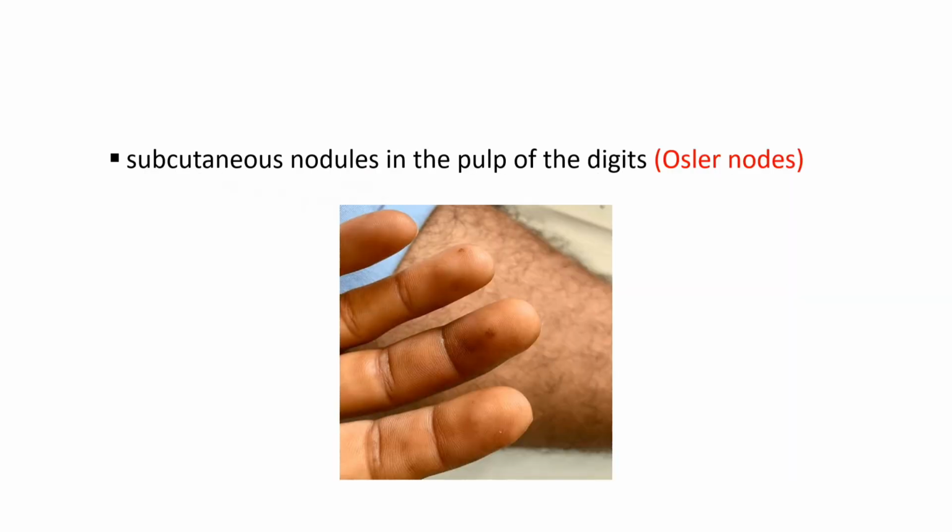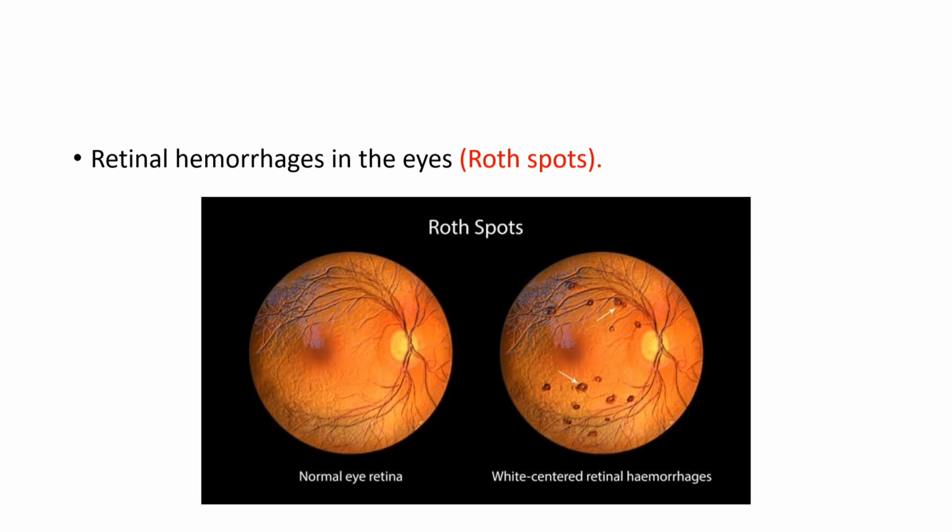Now, Osler's nodes, these are also long-standing lesions in infective endocarditis. They manifest as subcutaneous nodules on the pulp of the digits. Now, the last long-standing lesion of infective endocarditis is the Roth spots. These are retinal hemorrhages in the eye. The picture viewed in front of you is a view of the eye through an ophthalmoscope.